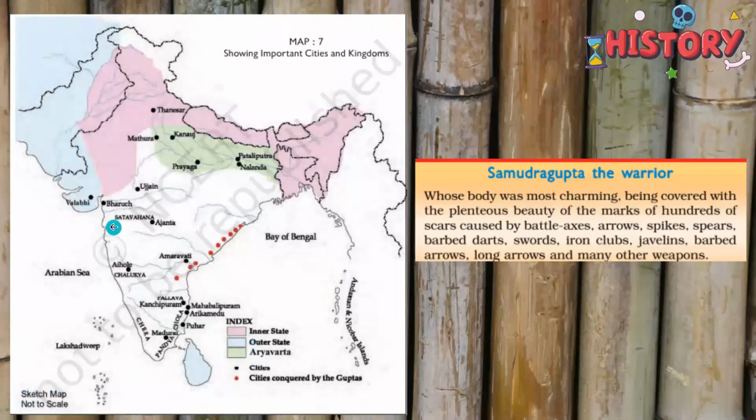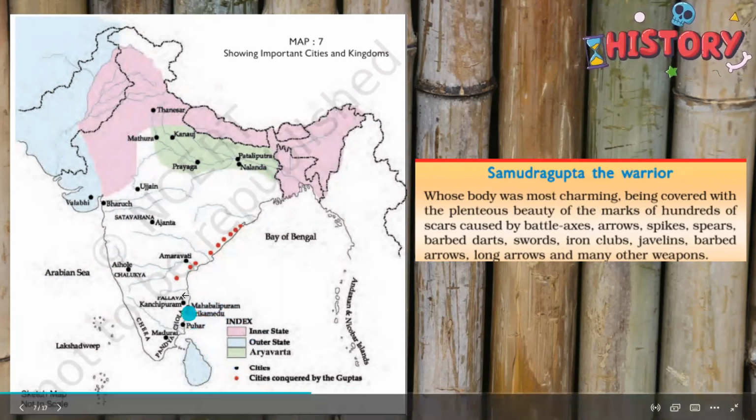In this particular map, you can see there are some important cities, these black dots. These were the important cities: Thaneshwar, Mathura, Kannauj, Prayag, Patliputra, Nalanda, Ujjain, Ajanta, Bharuch. We talked about Bharuch in the previous videos. Then Vallabhi, Amravati, Aihole. We will be talking about Aihole, whose capital city it was. Then Kanchipuram, Mahabalipuram, and Arikamedu, which we also talked about.